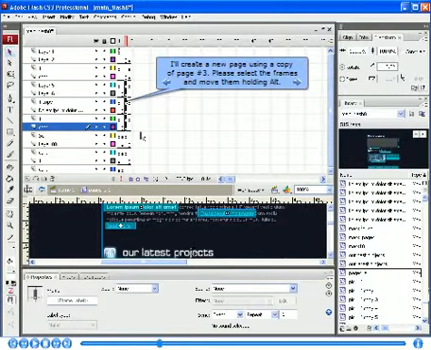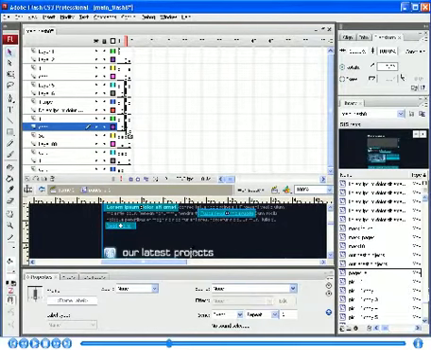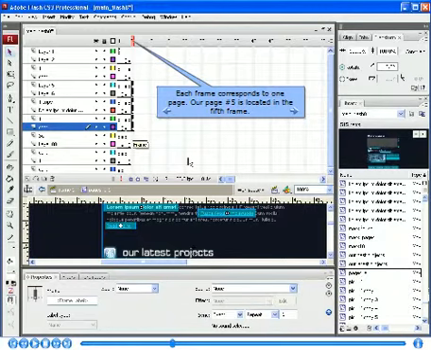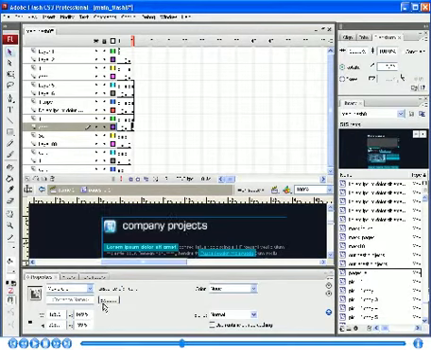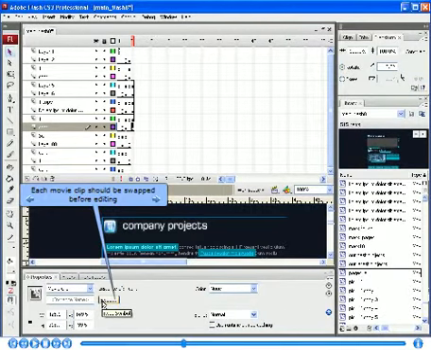I'll create a new page using a copy of page number 3. Please select the frames and move them holding Alt. Each frame corresponds to one page. Our page number 5 is located in the 5th frame. Each movie clip should be swapped before editing.